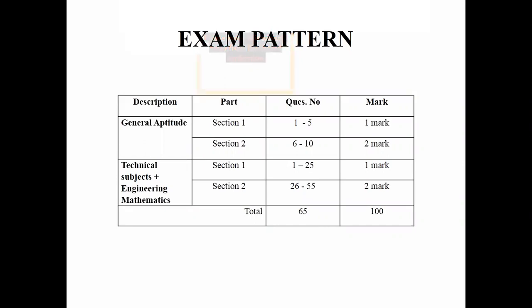Next, in technical subjects and engineering mathematics, engineering mathematics questions will be around 13 marks. So the important areas to focus on for the GATE examination are general aptitude and mathematics, because they are easy areas to score and very simple. Coming to technical subjects, you will be having around 10 subjects. Some subjects will be very vast. You'll be having interest in some subjects, and no interest in some other subjects. But regarding maths and aptitude, it will be easy to solve.